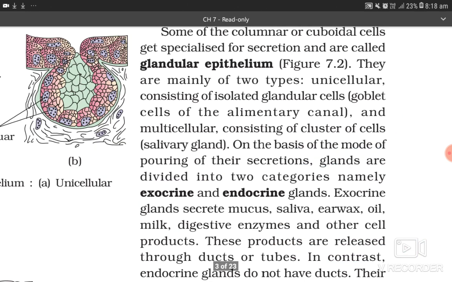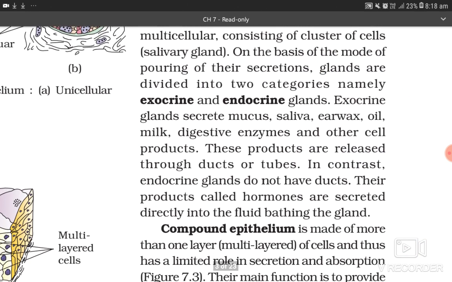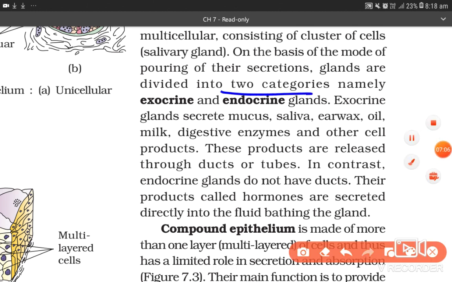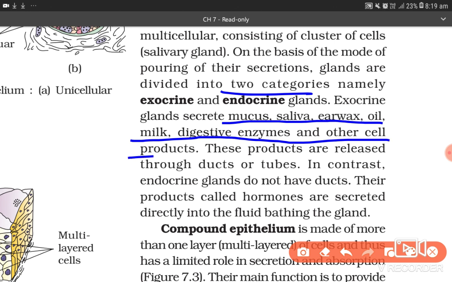On the basis of the mode of pouring of their secretion, glands are divided again into two categories, namely exocrine and endocrine glands. Exocrine glands secrete mucus, saliva, earwax, oil, milk, digestive enzymes, and other cell products. These products are released through ducts or tubes.